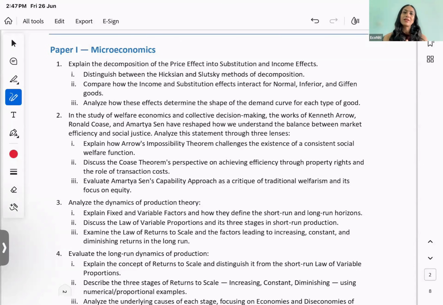suppose you're asked what is price effect and you write that this is the price effect, right? You're asked that Hicksian और उसमें फर्क क्या है, you write that Hicksian is where you keep utility constant and this is where you keep income constant, right? You keep the original bundle constant. That's it. That is all that matters in a college exam.